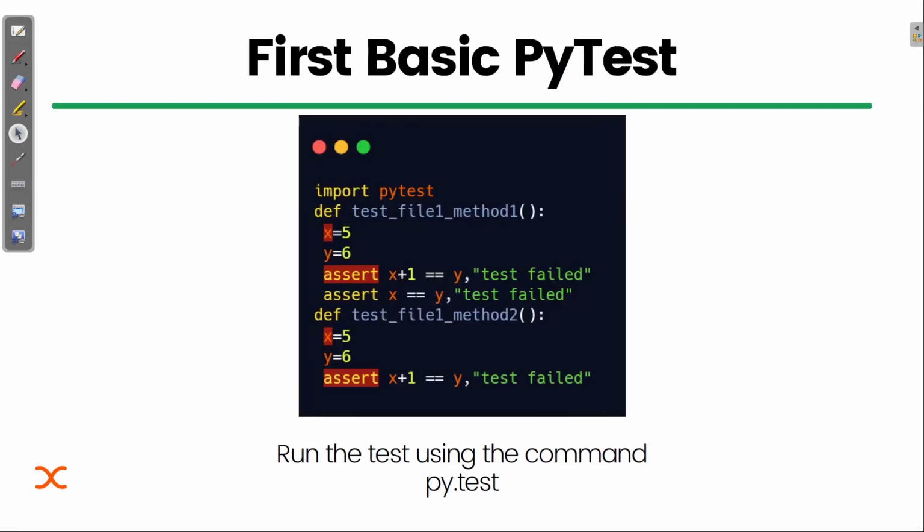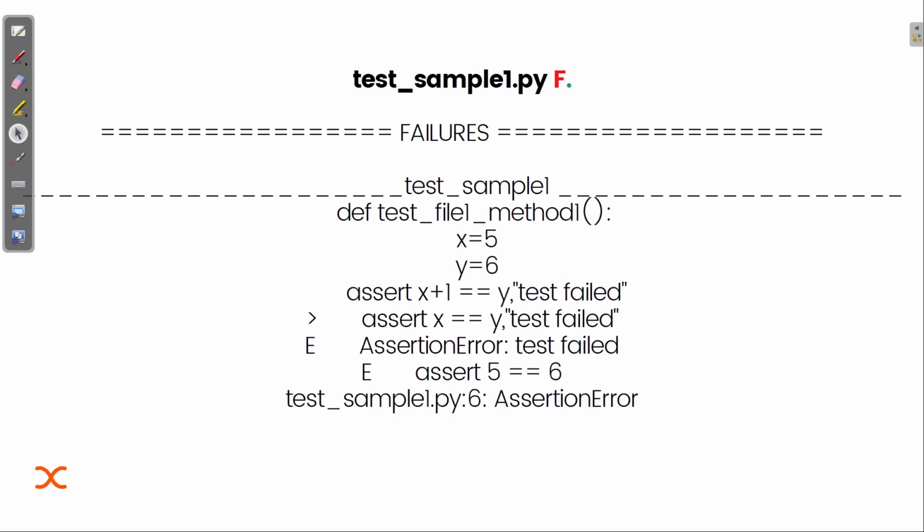So before moving to the code, or before doing it in PyCharm, let me just show you how the output will look. When I run this Python file, I will see something like this, that is test sample1.py. This is my Python file name.